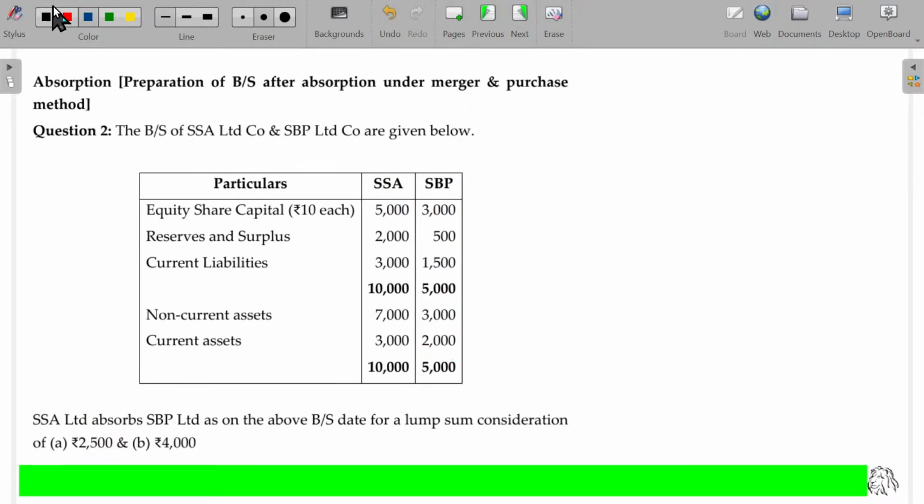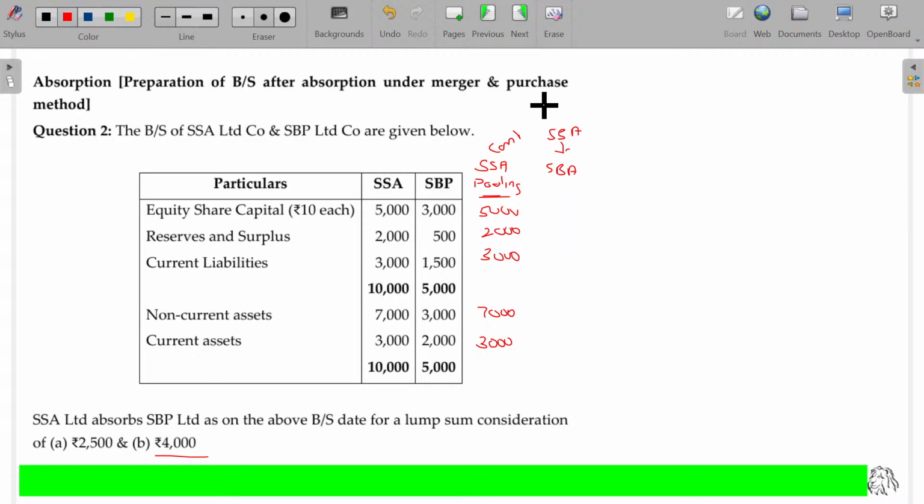Now, see, if the value is 4,000 under the pooling method, we are going to have SSA continuing. Who is continuing? SSA, continuing merger method. Continuing means you have to take this company's values as they are: 5,000, 2,000, 3,000, 7,000, 3,000. SBB is going to be closed. Then what we offer to SBB will be shown here. SSA is continuing, SBB is closed, so SSA is going to offer something to them.